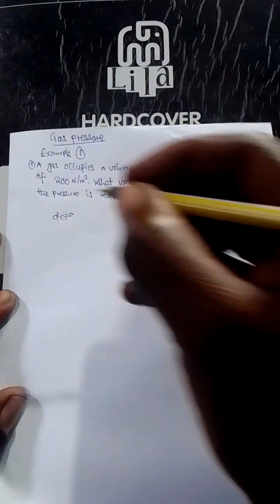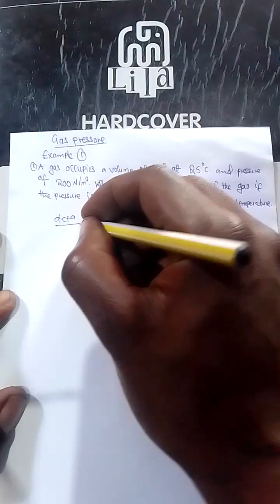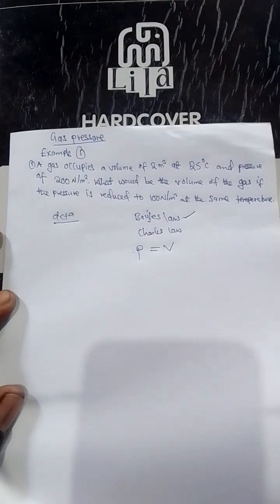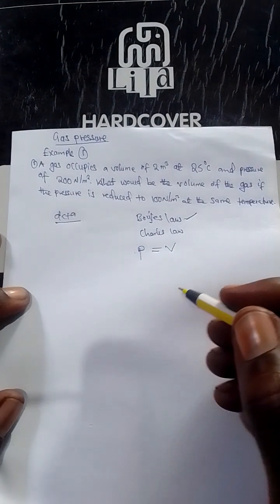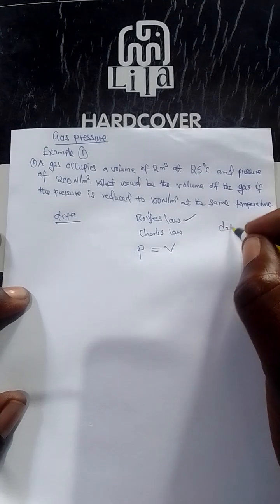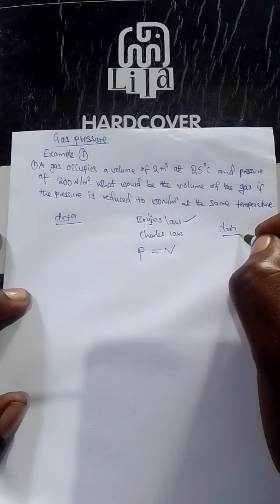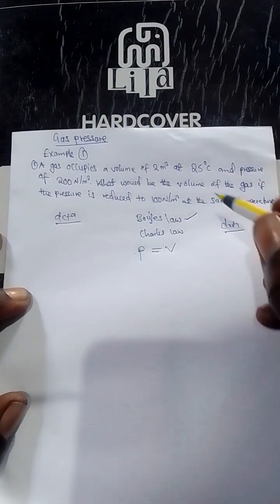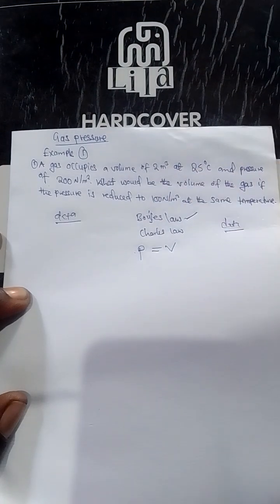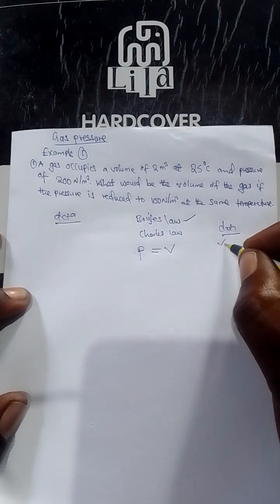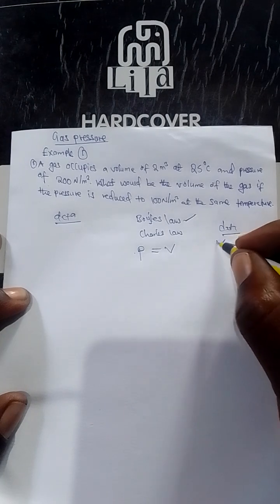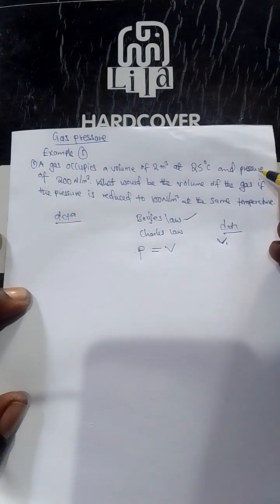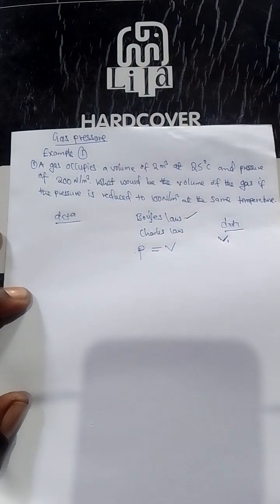So in this question, when we collect our data, we have volume 1. Remember, the first part contains the initial pressure and the initial volume.